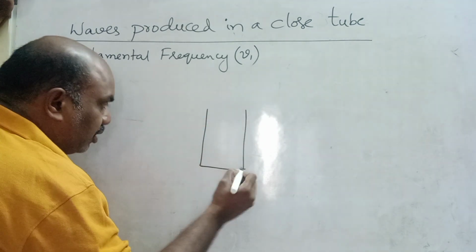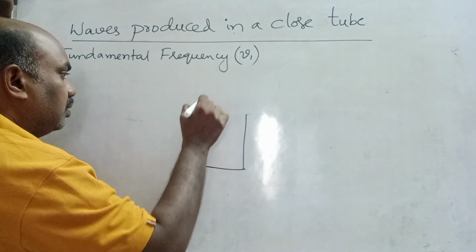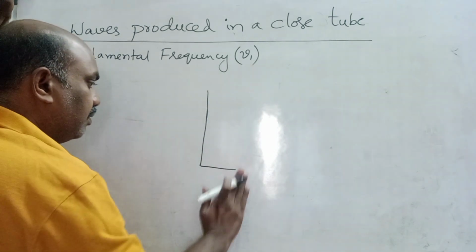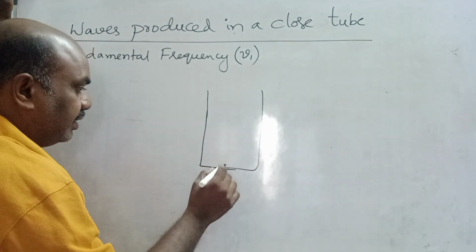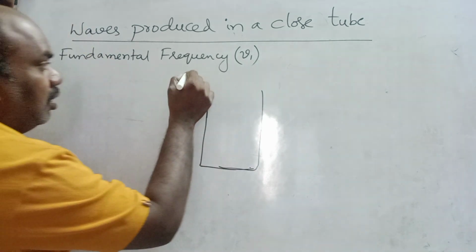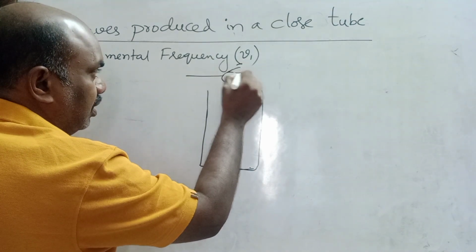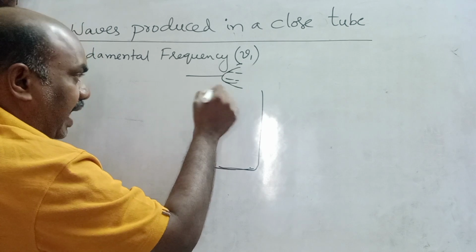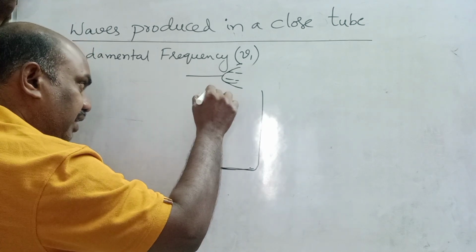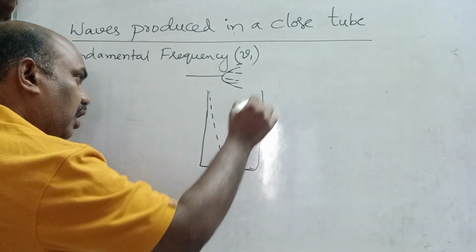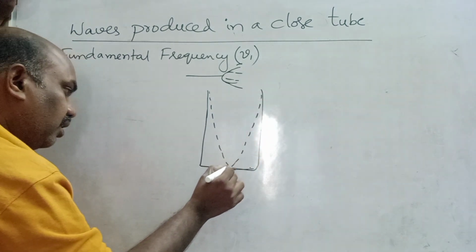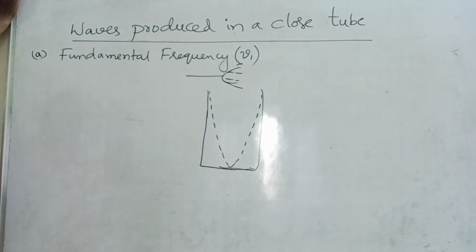See children, this is a closed tube. Somewhat big I will take. One tuning fork I placed here. This tuning fork frequency and this air column frequency are matched. This is called nothing but first half loop.